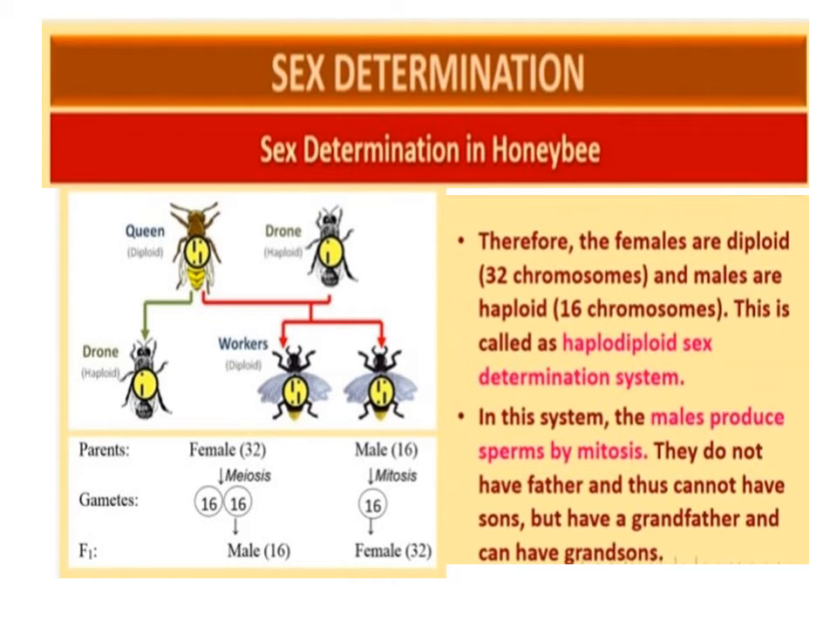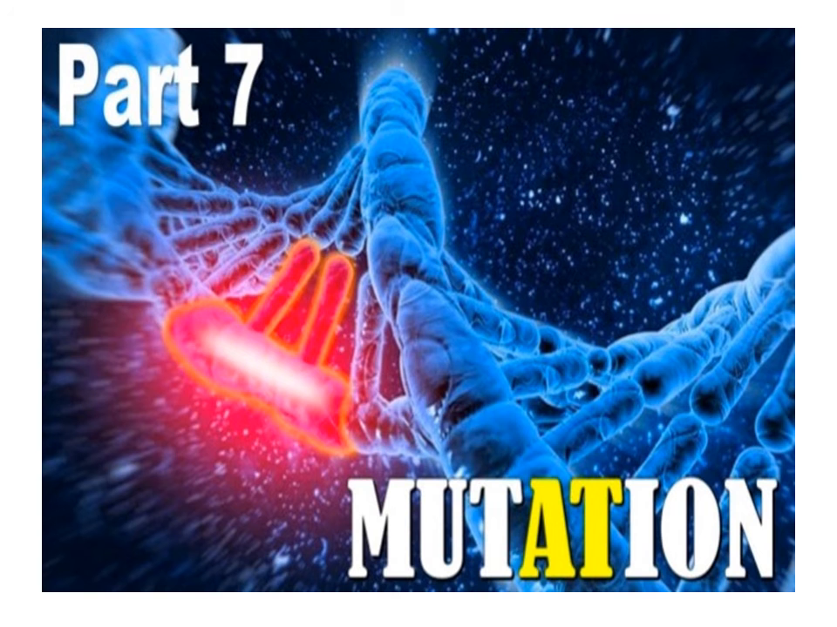Therefore, the females are diploid with 32 chromosomes and the males are haploid with 16 chromosomes. This is called the haplodiploid sex determination system. In this system, the males produce sperms by mitosis. They do not have a father and thus cannot have sons, but have a grandfather and can have grandsons.